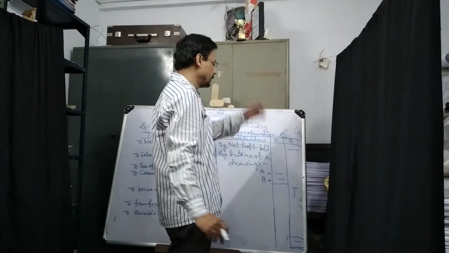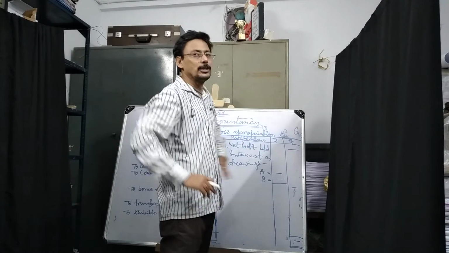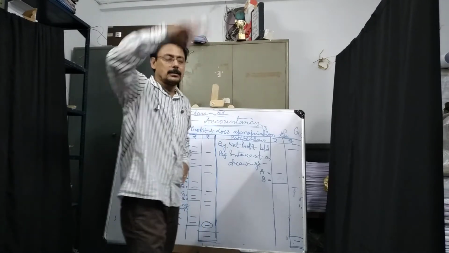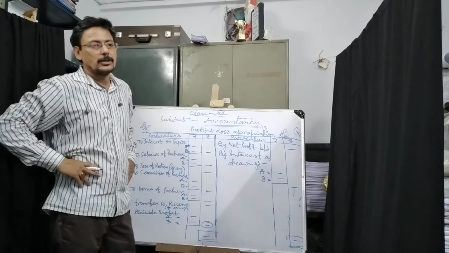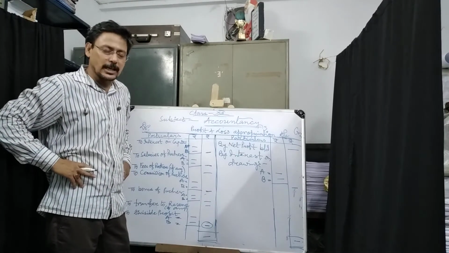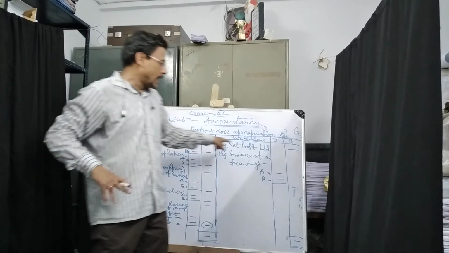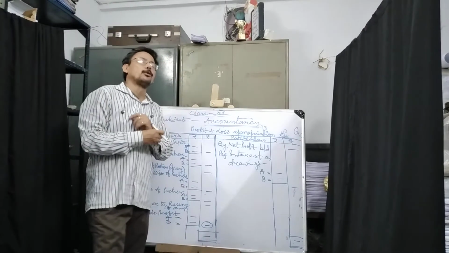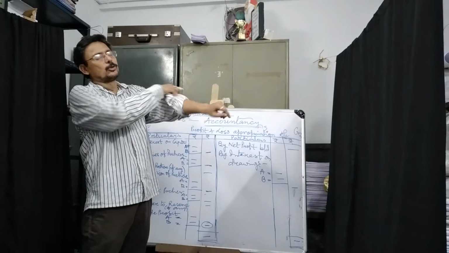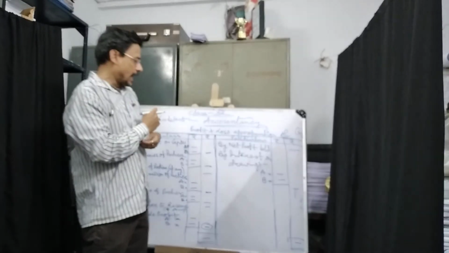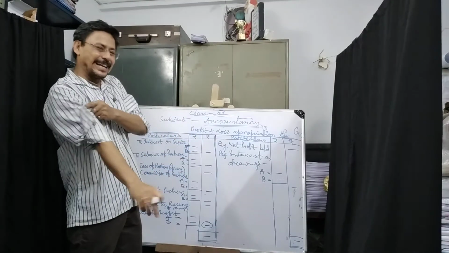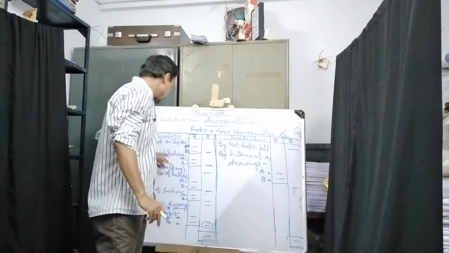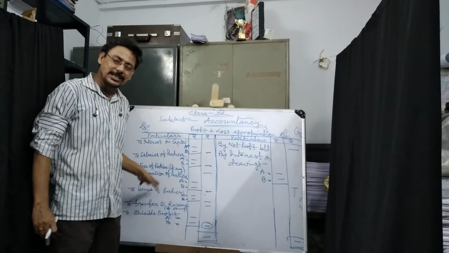By net profit B/D, that I have told you, will come from the net profit of the profit and loss account which has arisen. Directly that will come here. Normally in this type of sum, it will be provided to you. The profit and loss account is not to be prepared by you, and that will come to the credit side of the profit and loss appropriation account. Next, you are coming to the debit side.